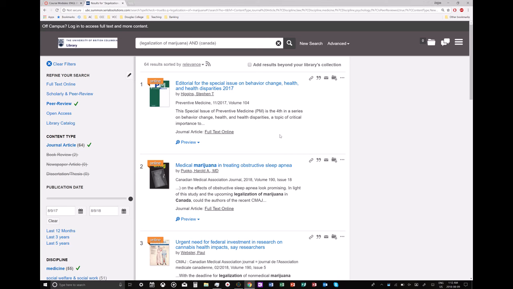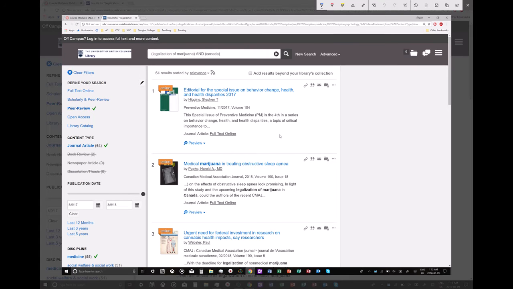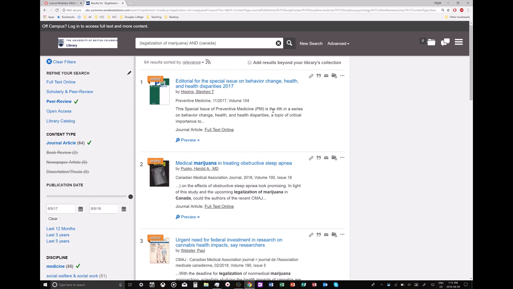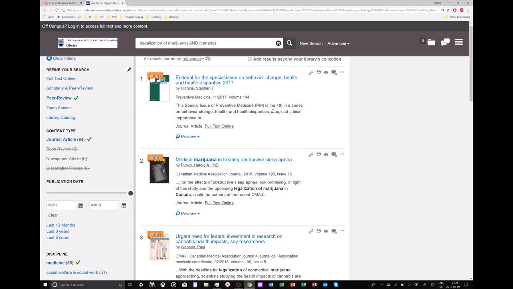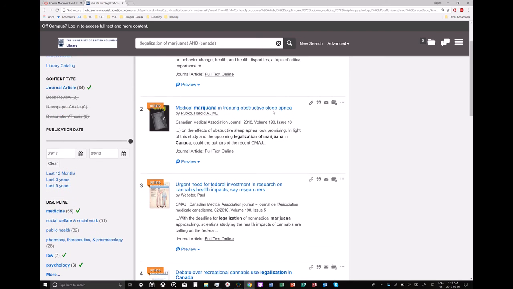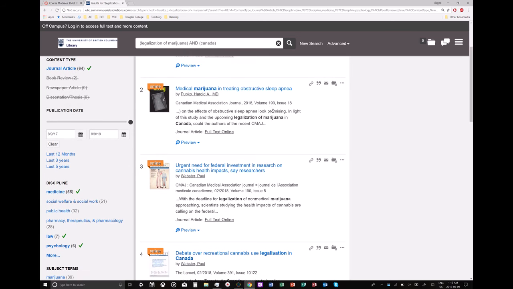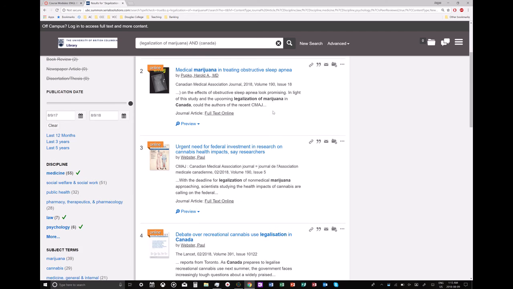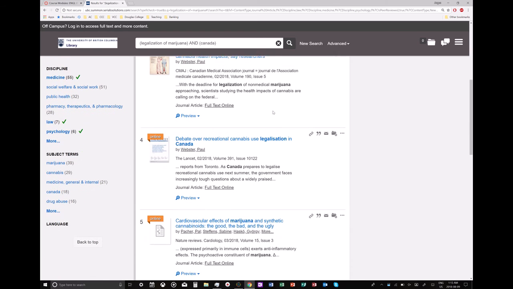So we narrowed it down to Canada. Now notice you can type these if you know the language. You can use brackets for each field and use and. So that's your sort of advanced search option. We had peer review, journal articles, the last 12 months in specific disciplines. So, and let's check what results have come up. Okay, we have editorial for special issue of behavioral change, health, and health disparities, medical marijuana, and treating sleep apnea. Okay, at least we're in Canada now.